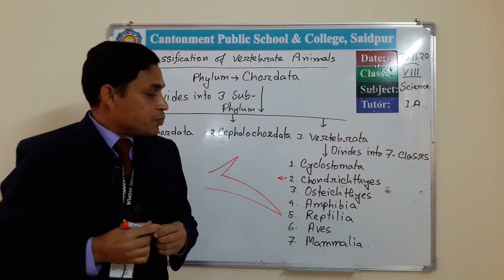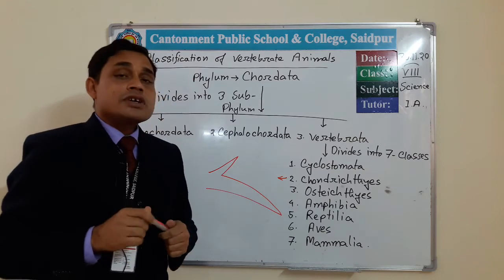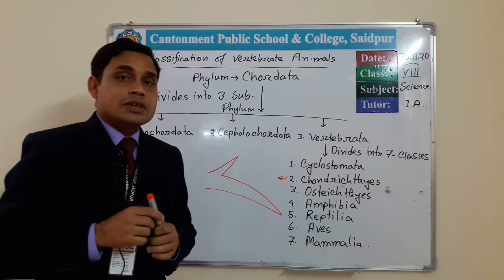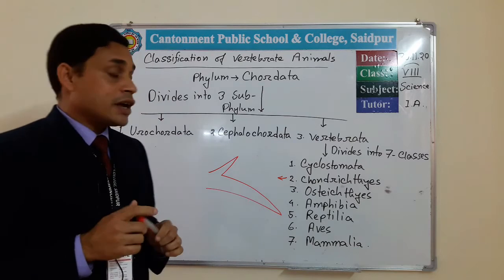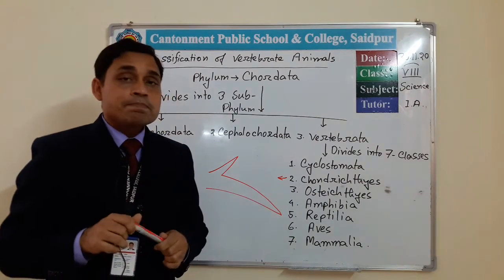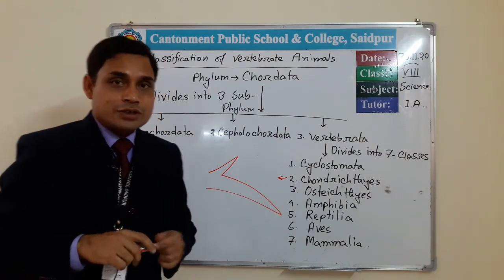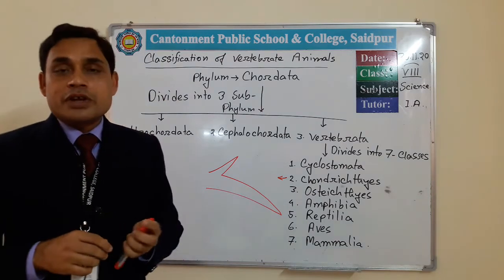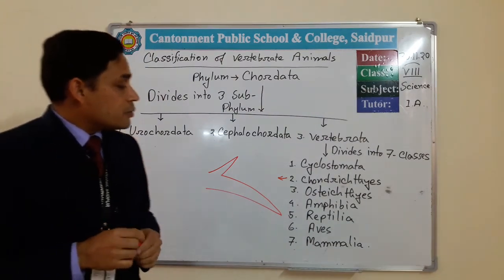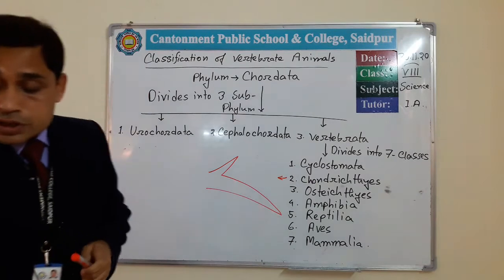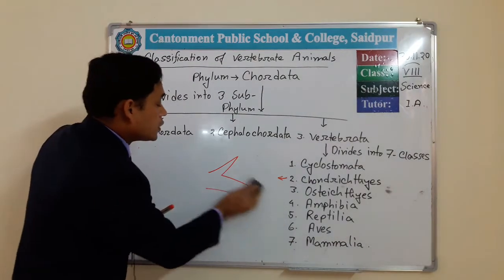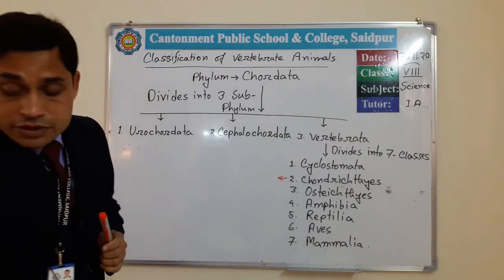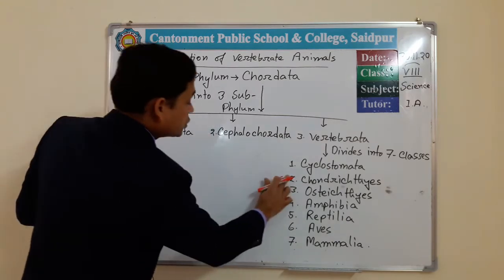Here we can see the fishes bear 4 pairs of gills on both sides of their heads, and the gills are covered by an operculum. So gills are not open, these are covered by an operculum. So what are the examples of the animals, that means fishes, of this Osteichthyes?